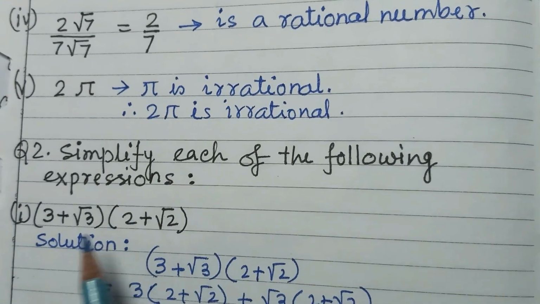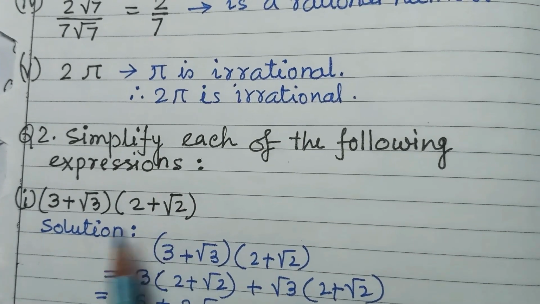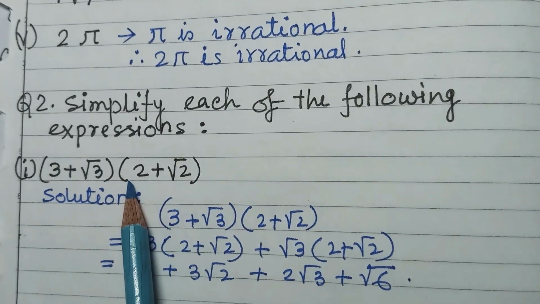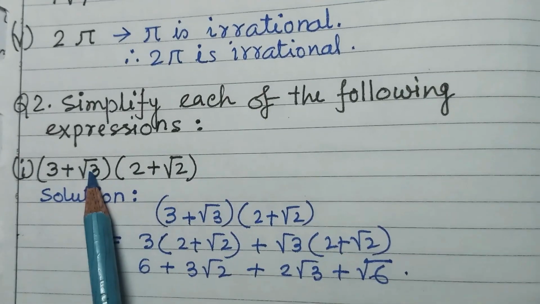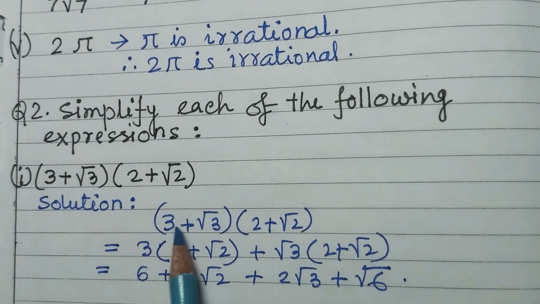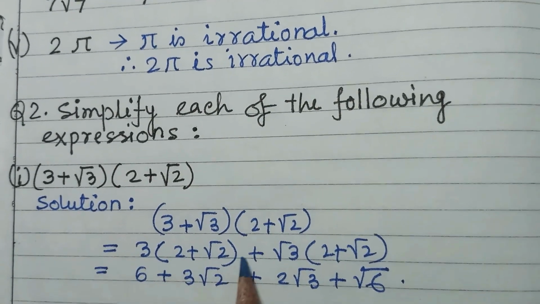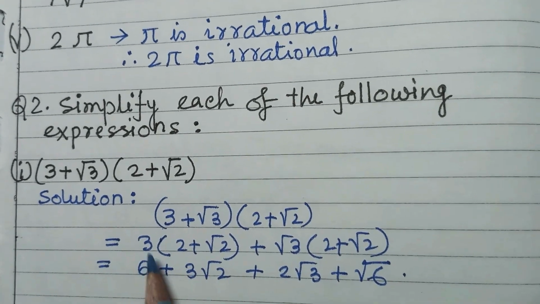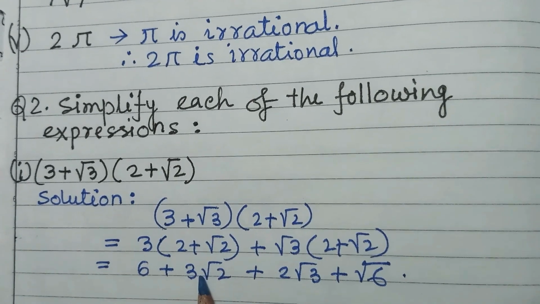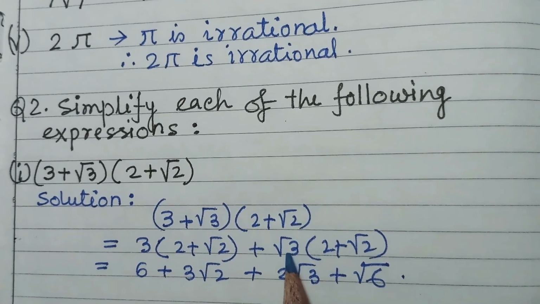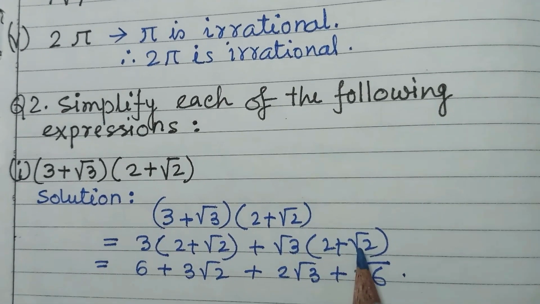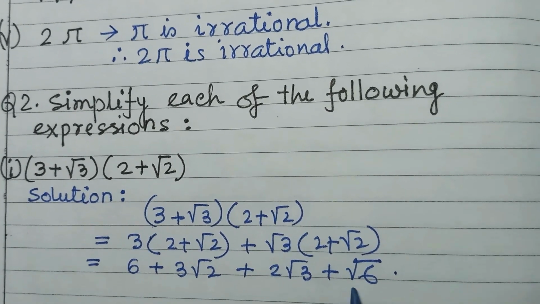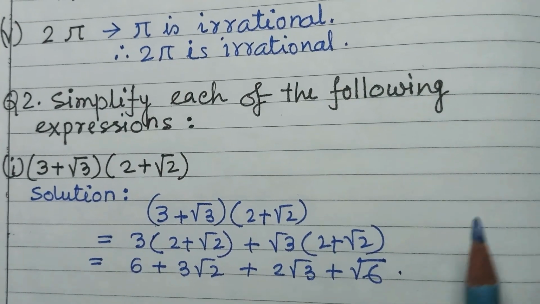Simplify each of the following expressions. This is the question. Now you multiply 3 by the whole next term, and root 2 also multiply the same. So it is 3 into the second term plus root 3 into the second term. Now 3 into 2 is 6, plus 3 root 2, plus 2 root 3, plus root 2 into root 3, it is root 6. All 4 are different terms, it is the answer.